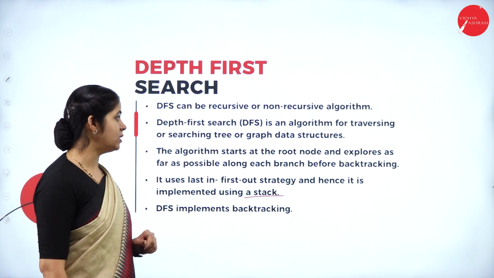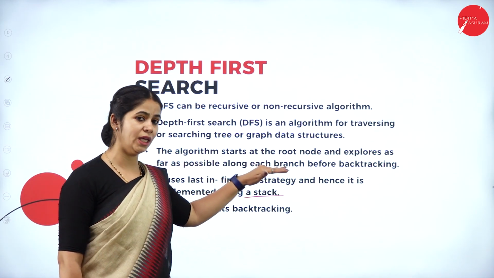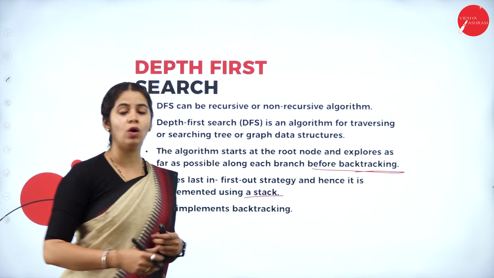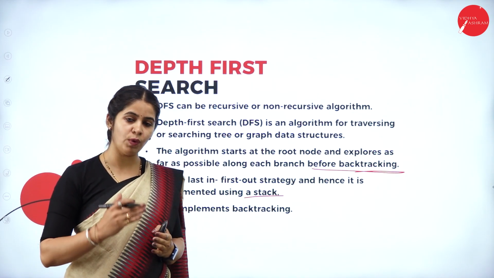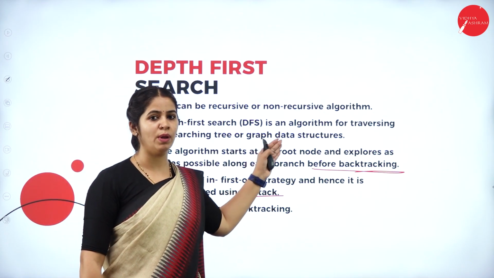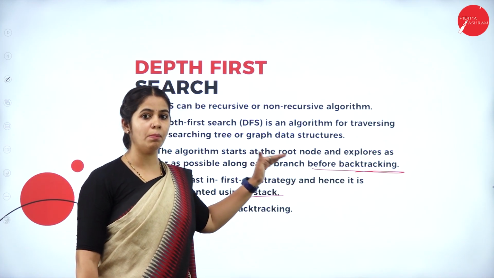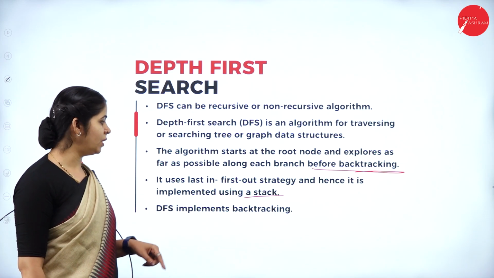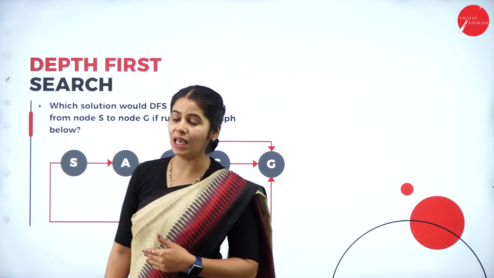The algorithm starts at the root node and explores as far as possible along each branch before backtracking. We have used the concept of backtracking. Once we are not finding the element beneath in the tree, we have to go back to the different nodes. We can explain this when we go through an example. Keep in mind that backtracking is going back to the previous node. That is called backtracking. That is DFS implementation using backtracking. So let us see the example.